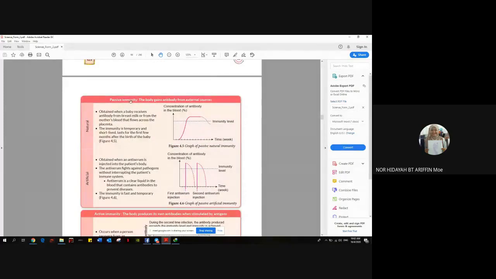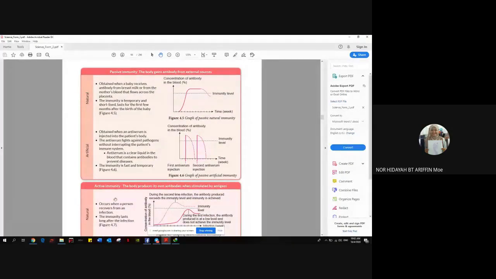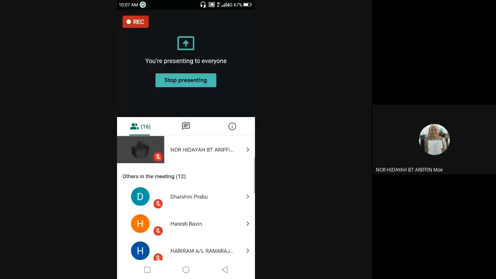So how to differentiate between passive and active? Passive coming from outside of the body. Antibody comes from external sources. So both is about antibody. One antibody is not produced from the body.